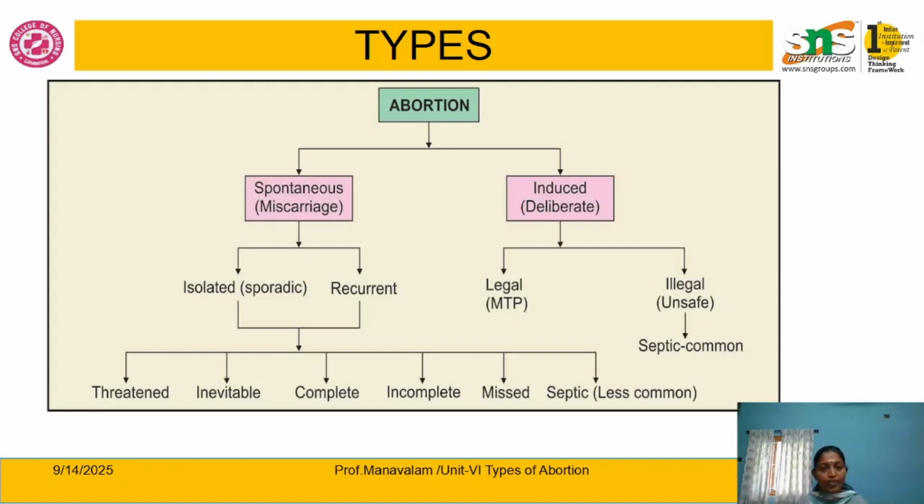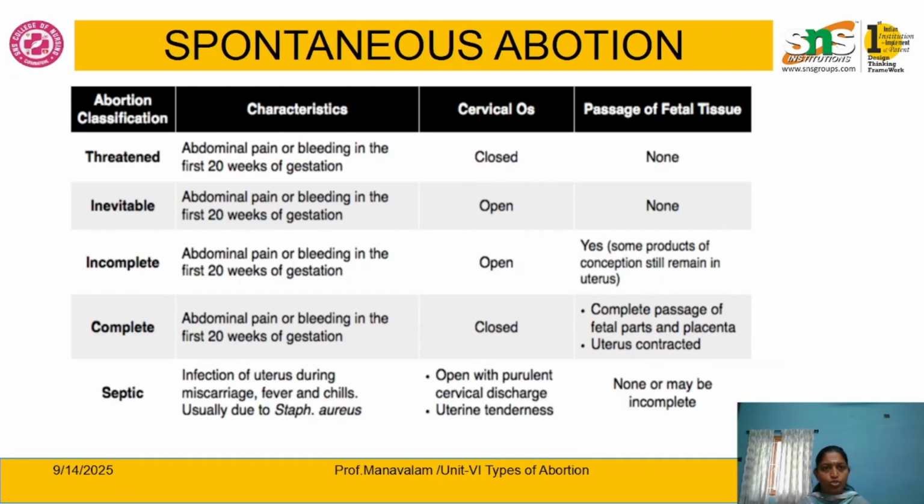It is classified into isolated and recurrent abortion, and further into threatened, inevitable, complete, incomplete, missed and septic abortion. Next, the induced abortion may be a legal abortion or an illegal abortion, which is considered unsafe to the mother.